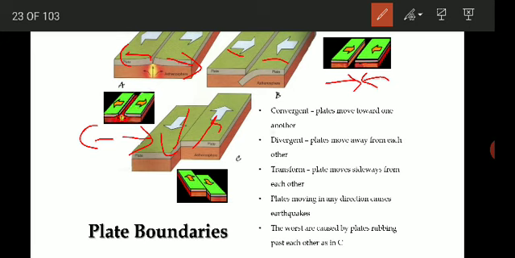So when these plates move in any direction, they cause earthquakes. It may be convergent, it may be divergent, or it may be transform, okay. Any movement will cause earthquakes, and the worst are caused by plates rubbing past each other, as in image C. These transform boundaries are very dangerous. They are the worst, causing earthquakes of bigger magnitudes.